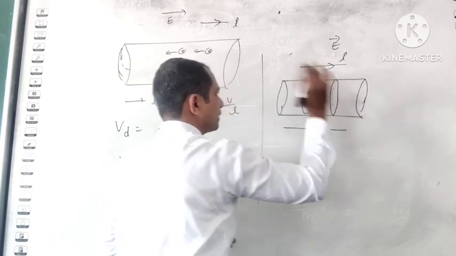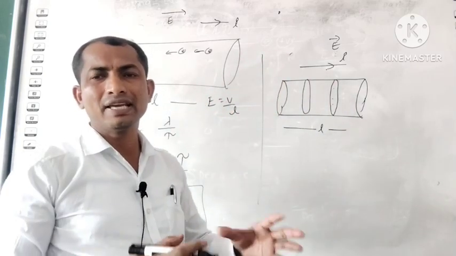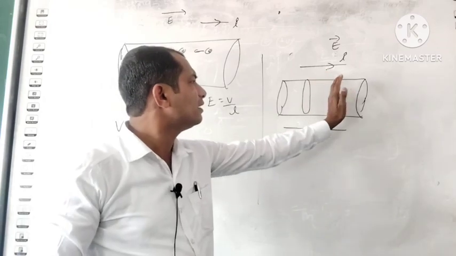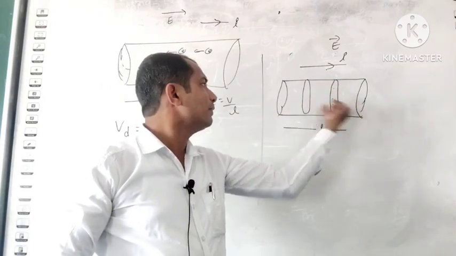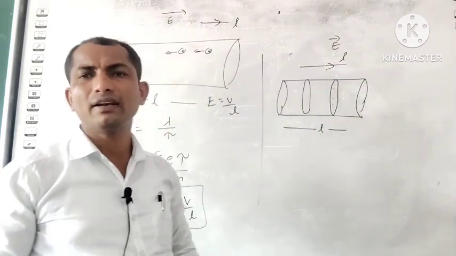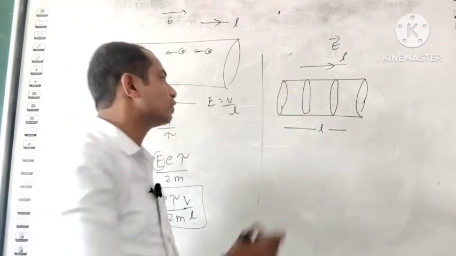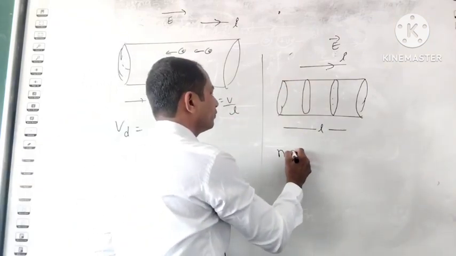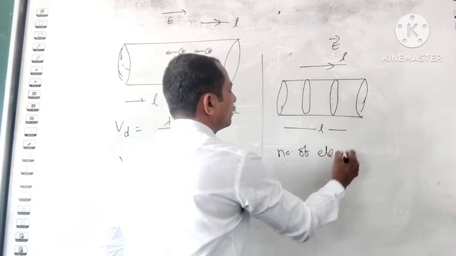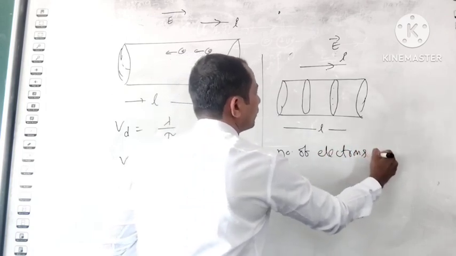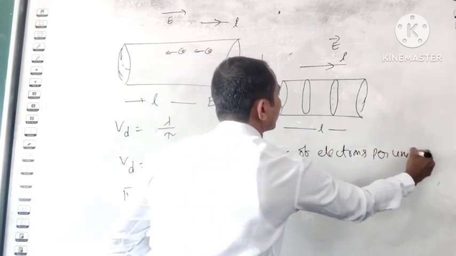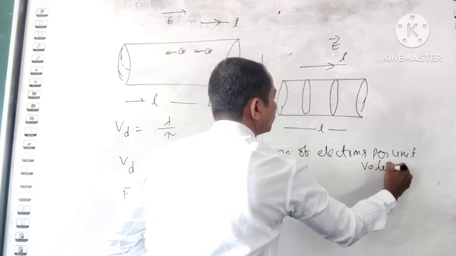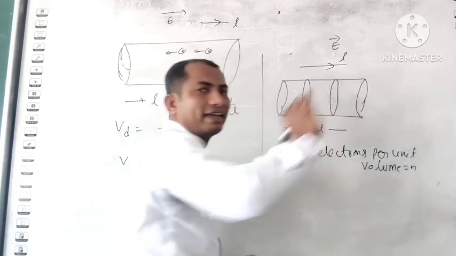Some electrons are present on the surface, and in dt time they transfer from here to here. Assume that the number of electrons per unit volume is equal to n.